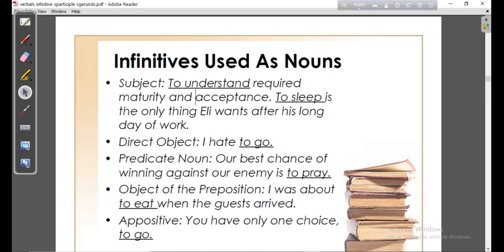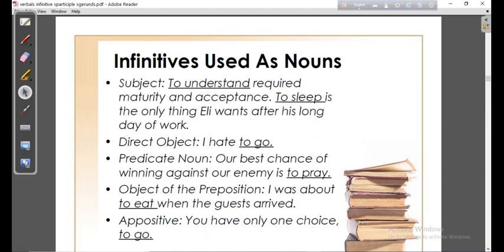Then it will be called noun phrase. A word may be a noun and then it will be called noun. A phrase may be a noun and it will be called noun phrase, and a clause may be a noun and then it will be called noun clause.